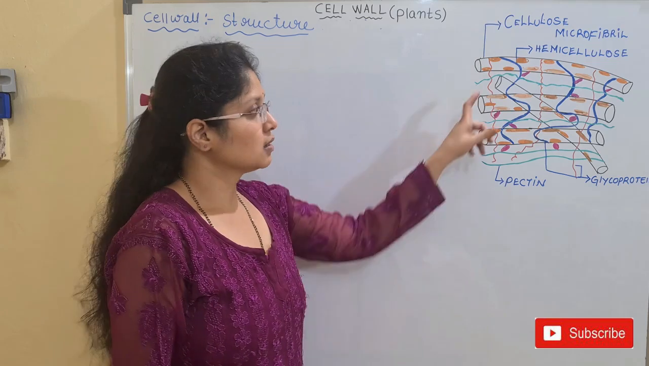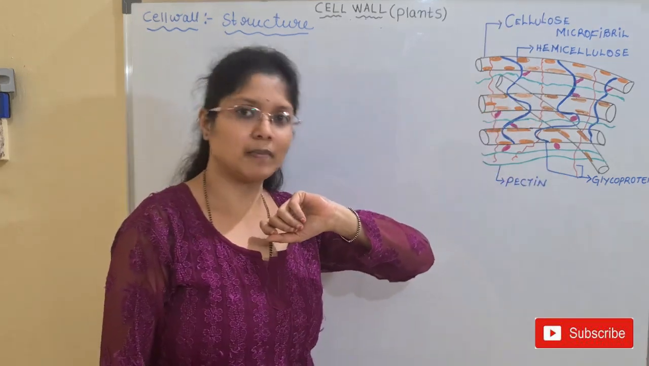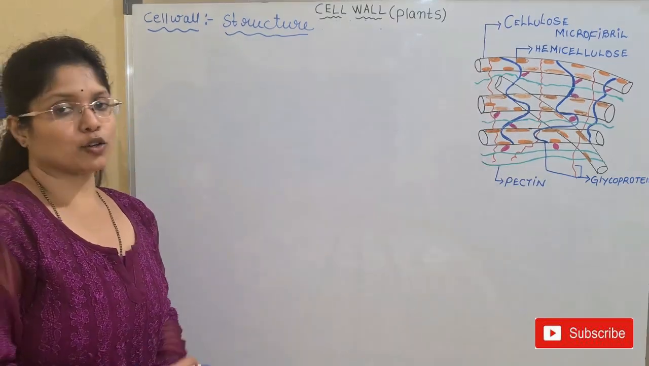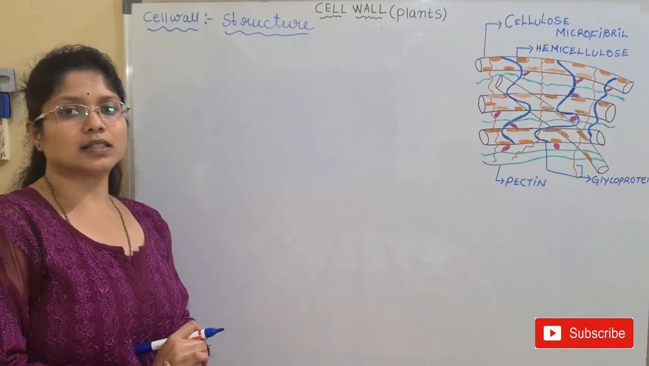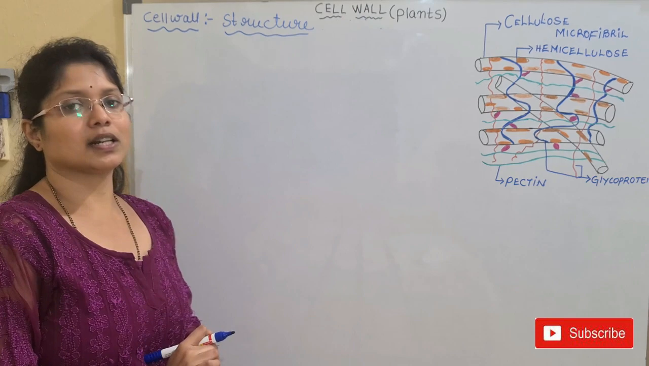General view of the cell wall observed under microscope. Next is the structure of the cell wall. The structure of the cell wall is mainly studied under three major components, or three major headings.